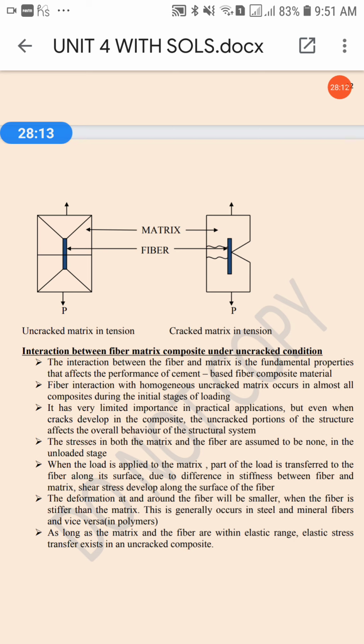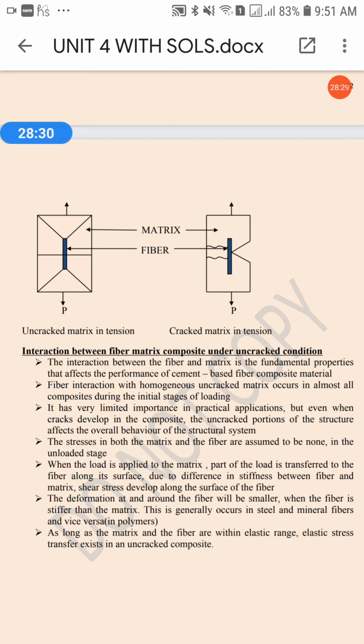In the indirect test, the composite is tested in tension or bending and the fiber contribution is evaluated. So matrix resistance is obtained from mathematical modeling. So here matrix resistance is obtained.